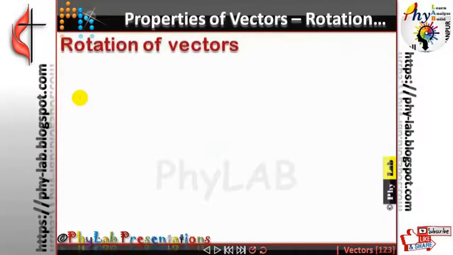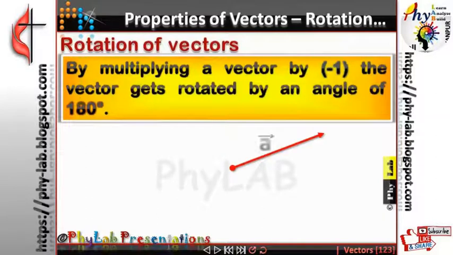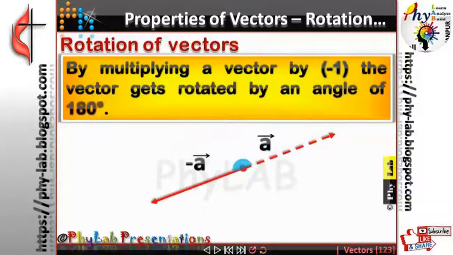Now, rotating a vector. So what is the vector A, and what you are doing is multiplying this vector by -1. Whenever you multiply a vector by -1, what happens to the vector? The vector gets rotated by an angle of 180 degree. So this one is my A vector. Can you see this one?